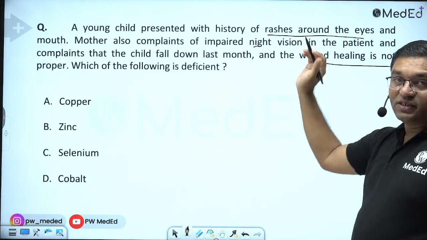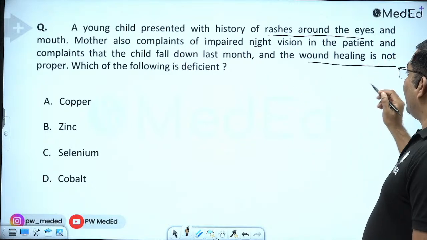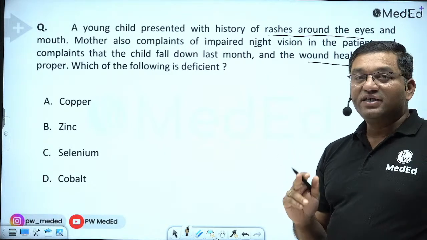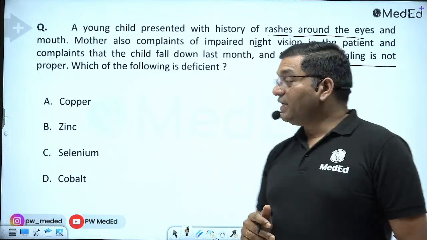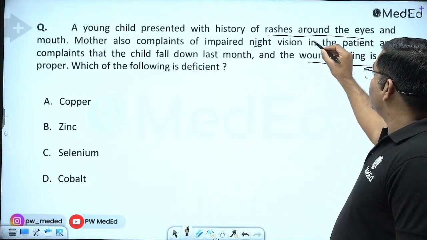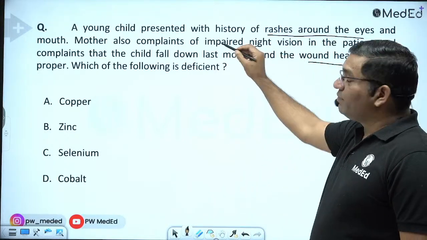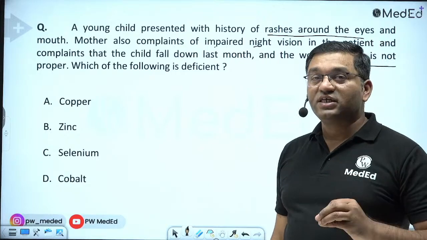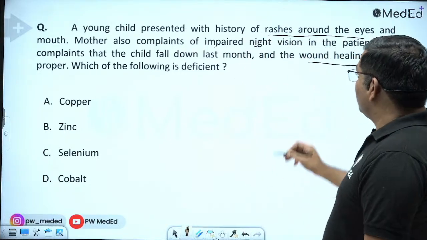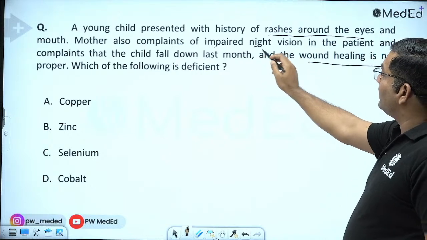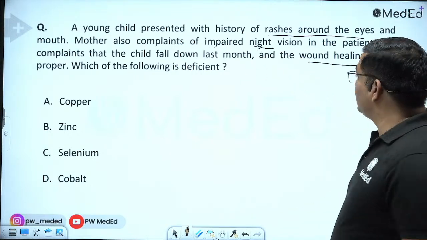So this is a case of acrodermatitis enteropathica, where there is dermatitis involving the mouth, nose, toes, and perineal area. Zinc is also required for maintaining the vitamin A level in the serum, and for the production of retinol binding protein. So there is impaired night vision because of vitamin A deficiency also.